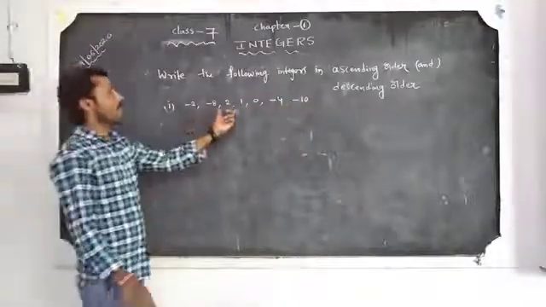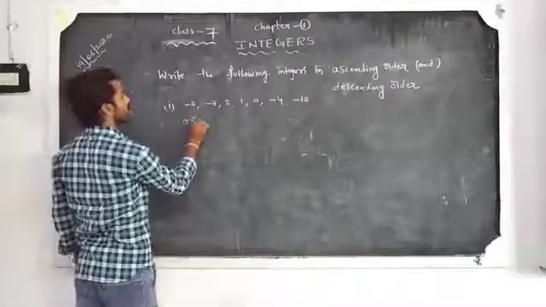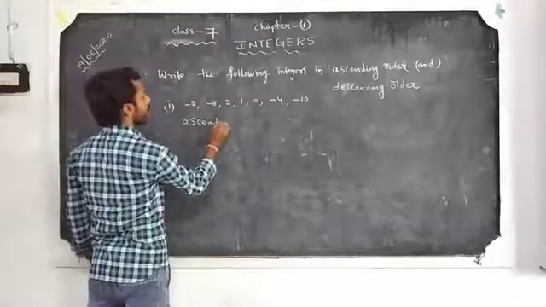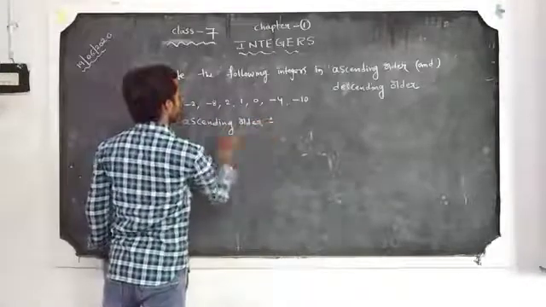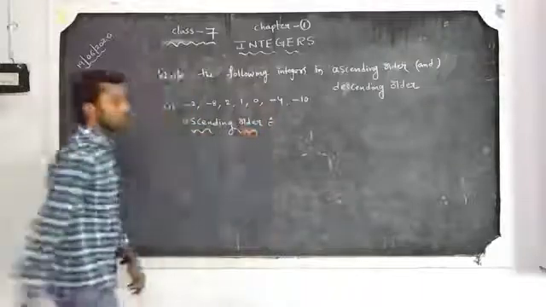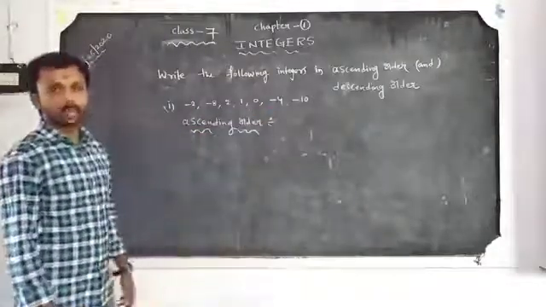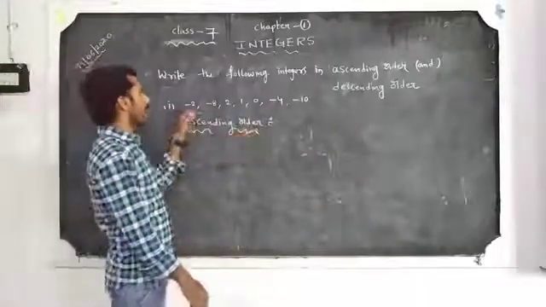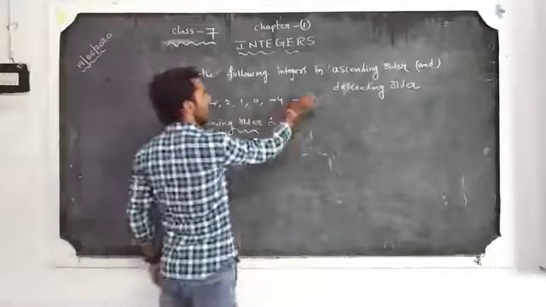First, write in ascending order. Ascending order means small to big. Here the smallest integer is minus 10.